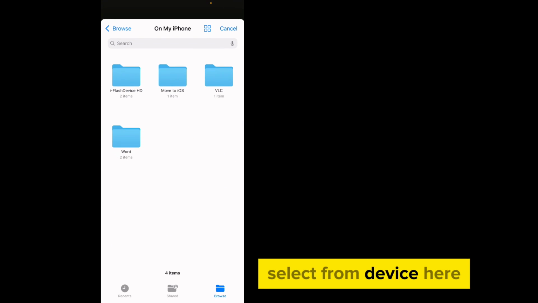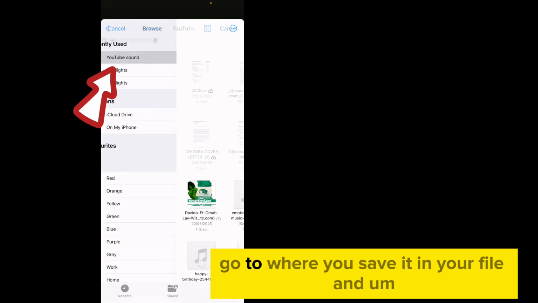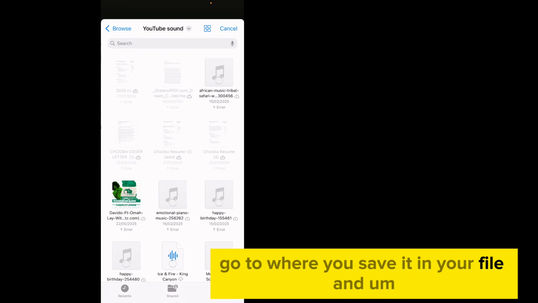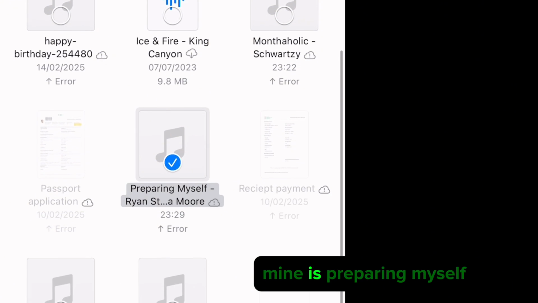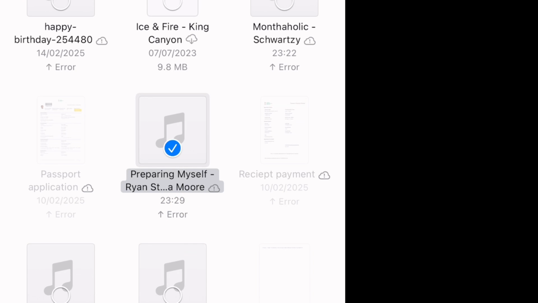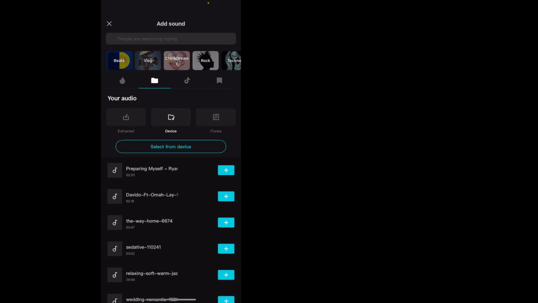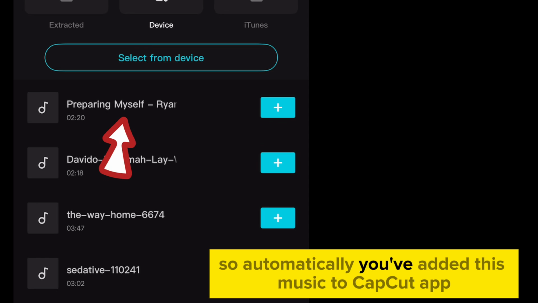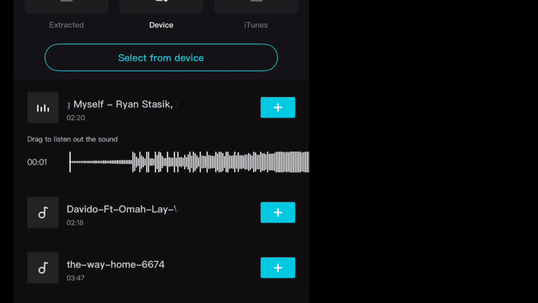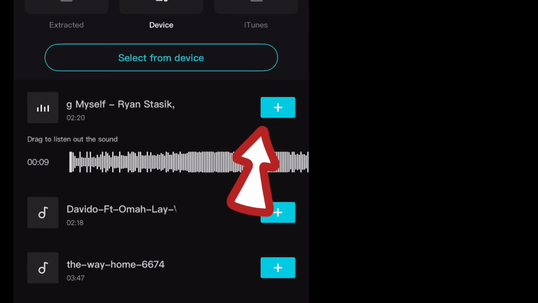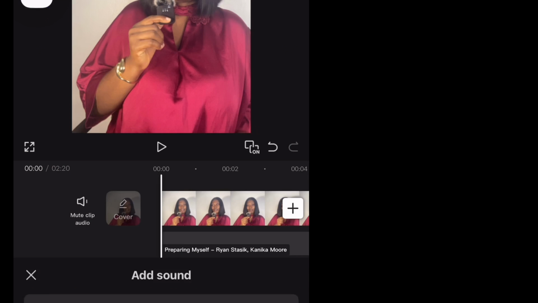Select from device here. Go to where you saved it in your file, and mine is preparing myself. Open. So automatically you've added this music to CapCut app, and then you click on this. So I click on app, okay.